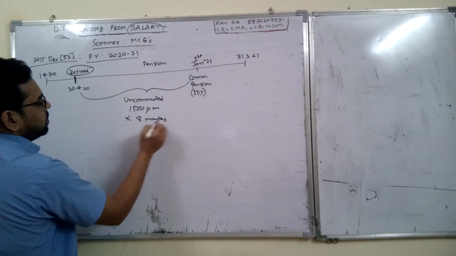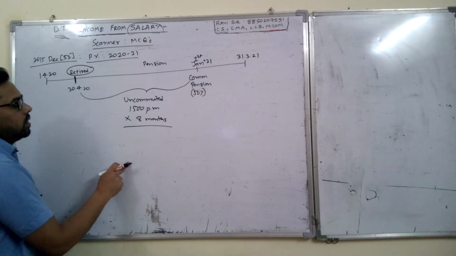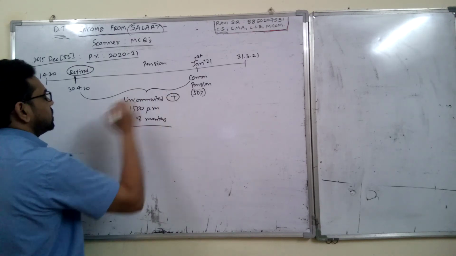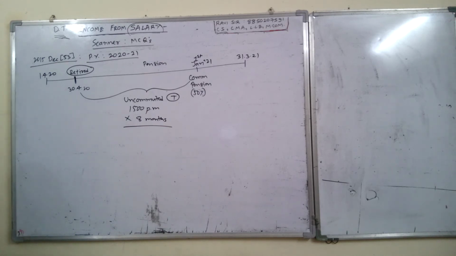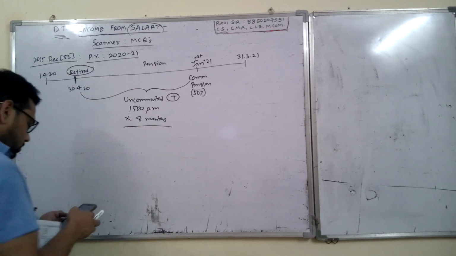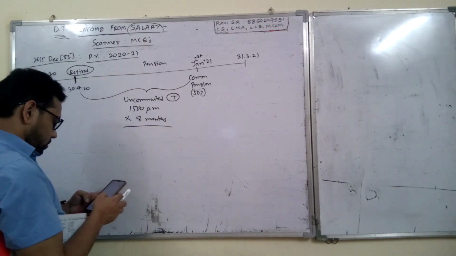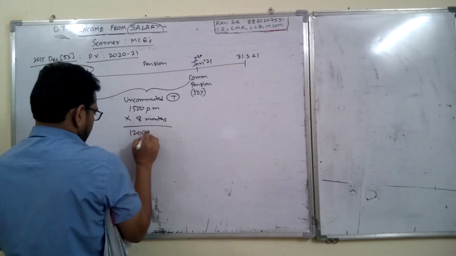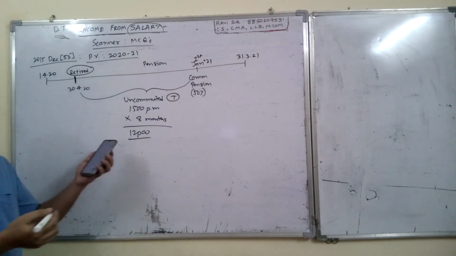He has received the pension 1500 totally as uncommuted, and as you know, uncommuted pension is fully taxable. So 1500 per month into 8 months will be fully taxable, which comes to 12,000. So this 12,000 is fully taxable because it is uncommuted.